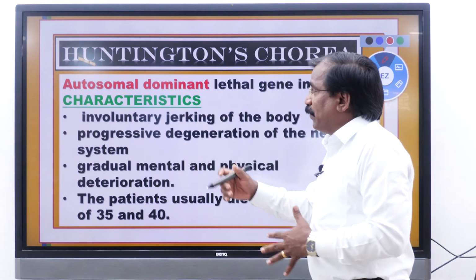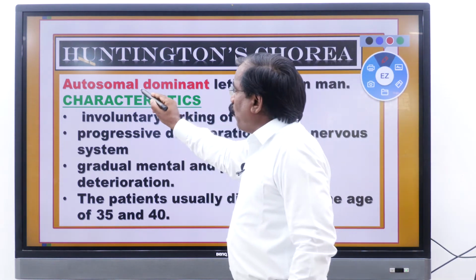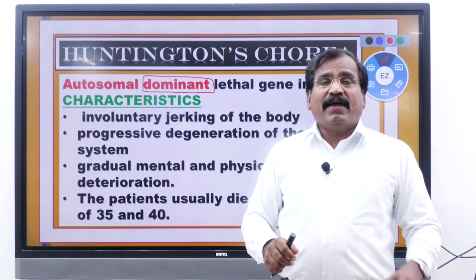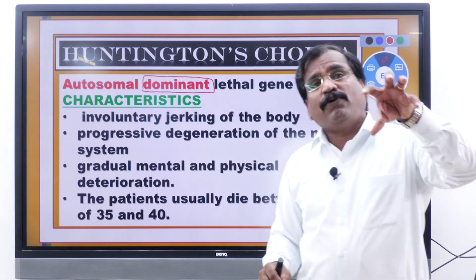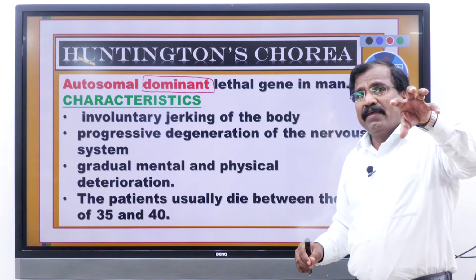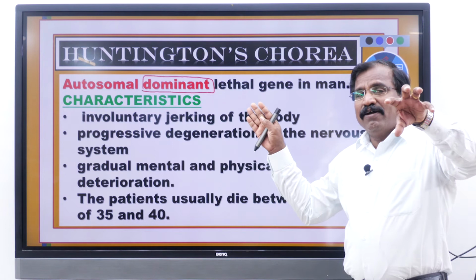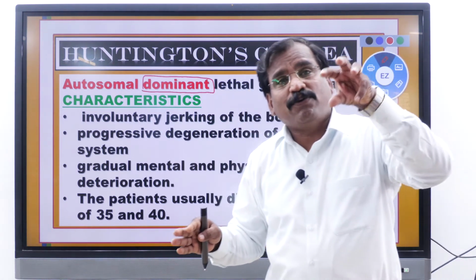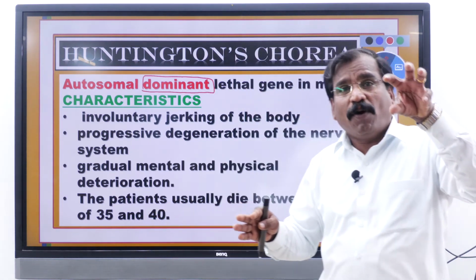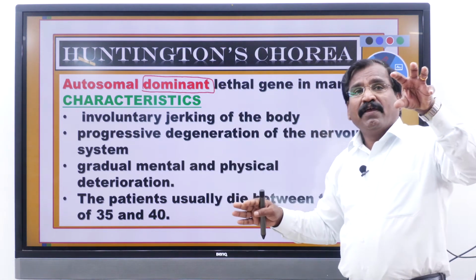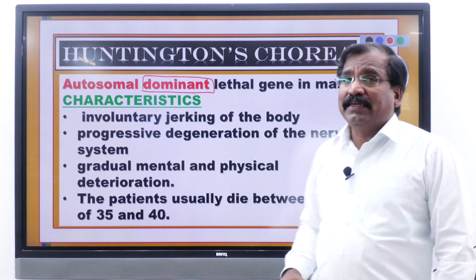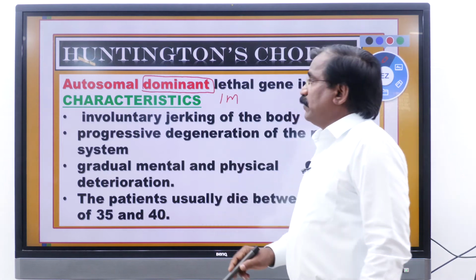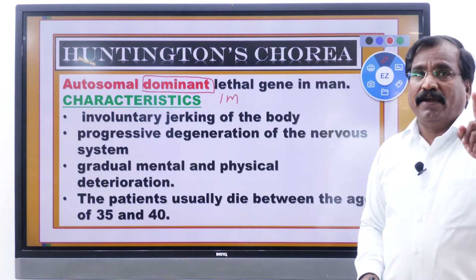இங்க பாருங்க, கொடுமையை பாருங்க, autosomal dominant. One mark, most frequently asked, this is the first autosomal dominant disease. This disease is caused by an autosomal dominant gene. ஒரு dominant geneால வரக்கூடிய ஒரு genetic disease is called Huntington's chorea. One mark most frequently asked. It is caused due to the autosomal dominant gene.